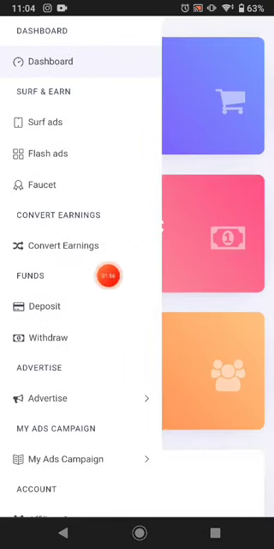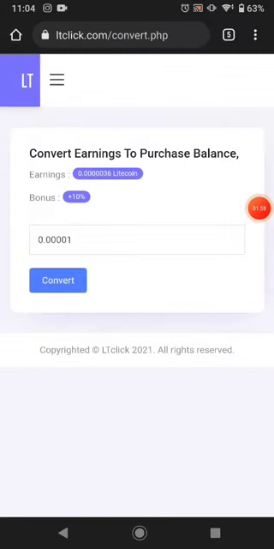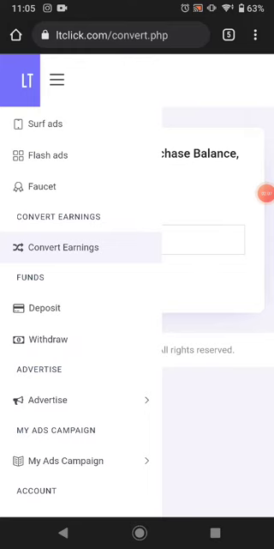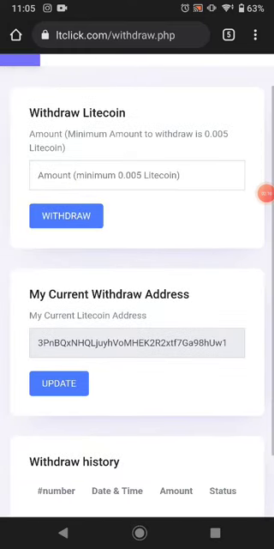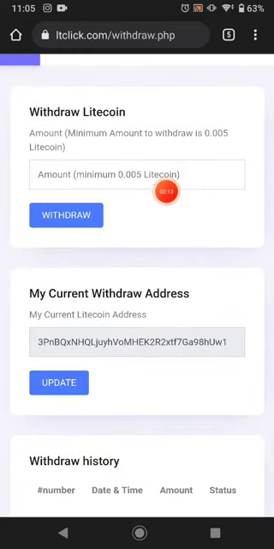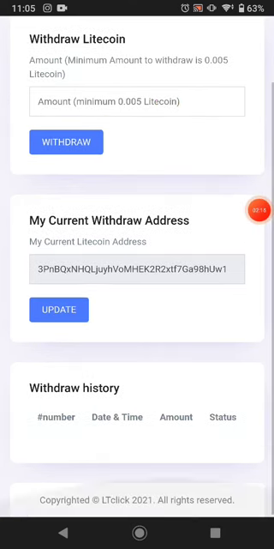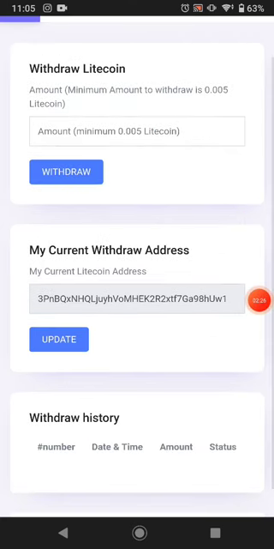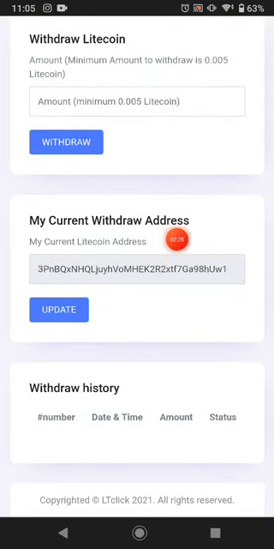And the next way is convert earning. You can convert your earning to coins. You can easily make an account to purchase, and you can make your own advertisement. In here we have a withdrawal. The minimum withdrawal is 0.005 Litecoin Satoshi. If you watch all of the advertisements, it's easy to make that much Litecoin, and after 1 week you will be able to withdraw your amount to your account wallet or to your paste in here.